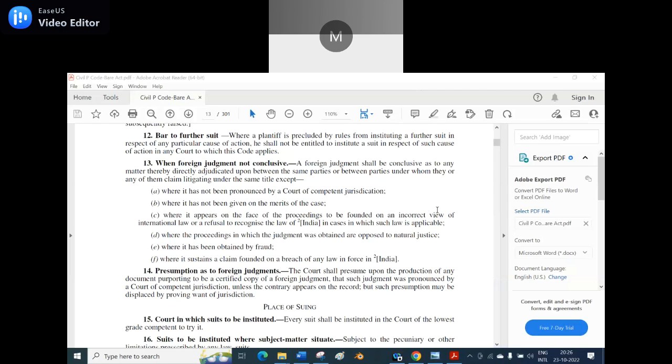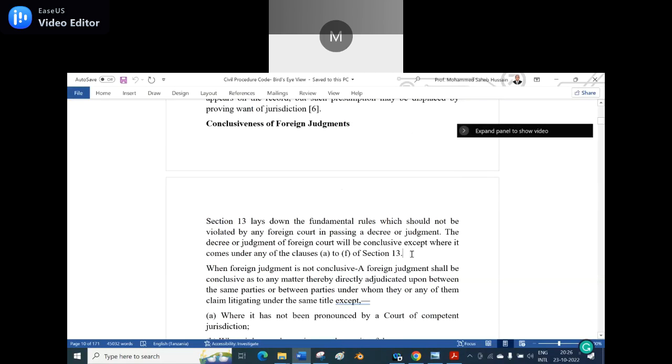D, where the proceedings in which the judgment was obtained are opposed to natural justice. If it is opposed to natural justice, it cannot be a conclusive judgment. E, where it has been obtained by fraud. If fraud is made in that judgment, it cannot be used as a judgment in India. F, where it sustains a claim founded on a breach of any law in force in India. If it is in contravention of public policy or of an existing law in India, it also cannot be used as a conclusive judgment. Is it clear? Yes, sir. Good.